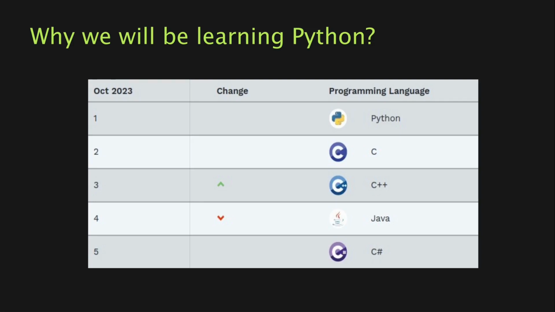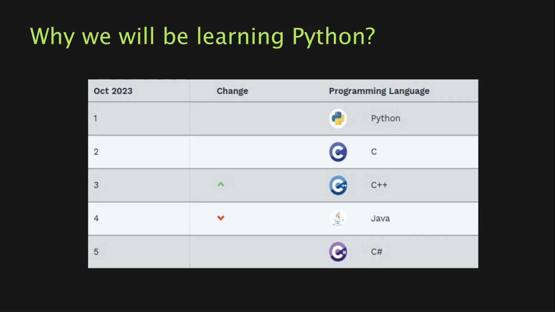So why will we be learning Python? As you can see from the table charts on the slide, Python is the number 1 programming language. It's the most popular programming language nowadays. Also, it's quite easy to learn in comparison with other programming languages such as C++. The third reason is that Python is good for both solving educational tasks while you're learning programming and creating real applications. So after you finish this or some other programming courses, with the knowledge of Python and some additional libraries, you can create some advanced projects or work as a programmer. Python is just fine for that.